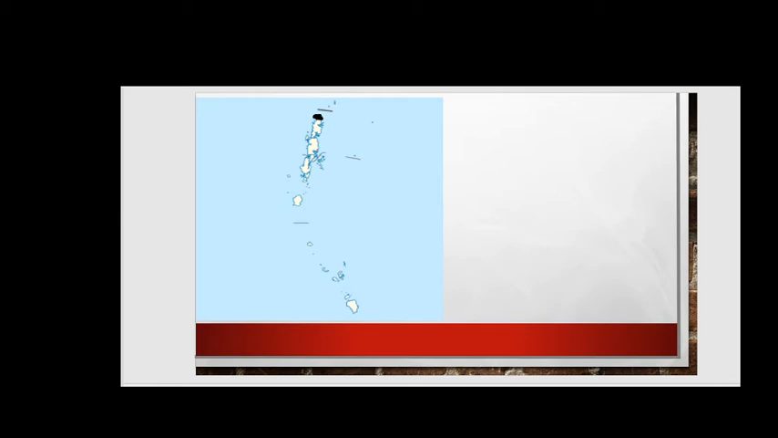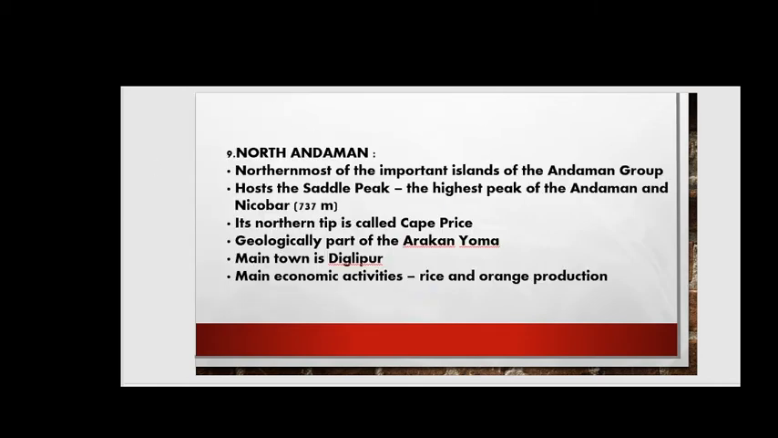So next we will see Northern Andaman further. We are discussing in detail today, friends, so please be focused. Northern Andaman is the northernmost important island of the Andaman group, right, friends, and hosts Saddle Peak, the highest peak of the Andaman and Nicobar, at 737 meters. So what is the second highest, friends? Please answer in the comment section. I have discussed that earlier, right friends?